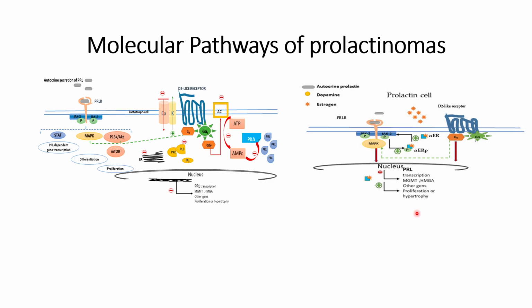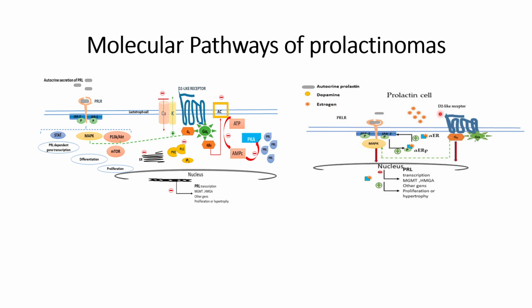There is another crosstalk that might occur between estrogen and the phosphorylation pathway presented in the figure on the right side.